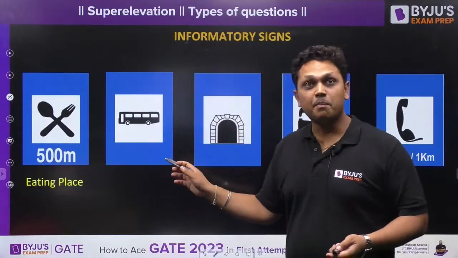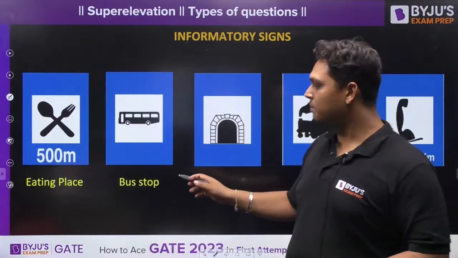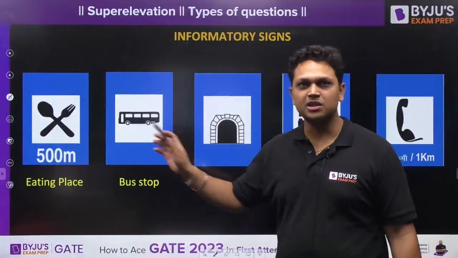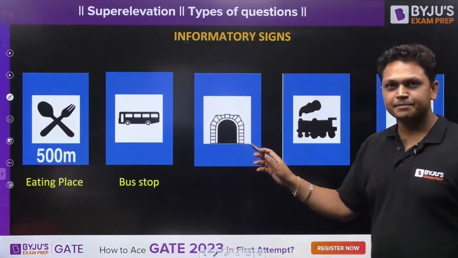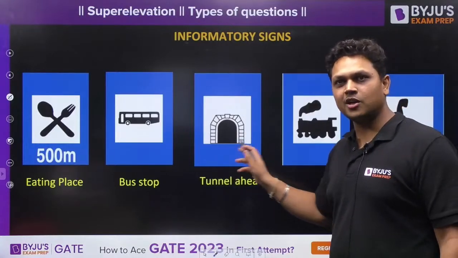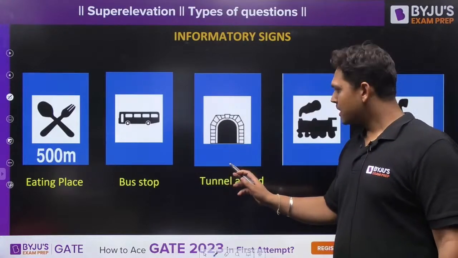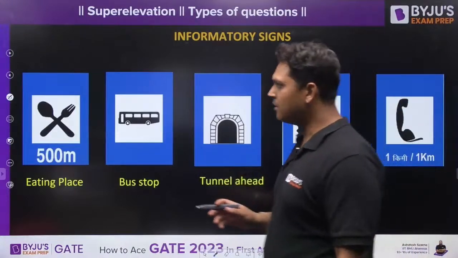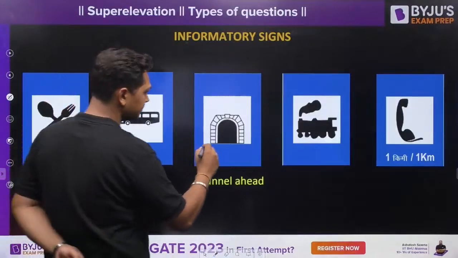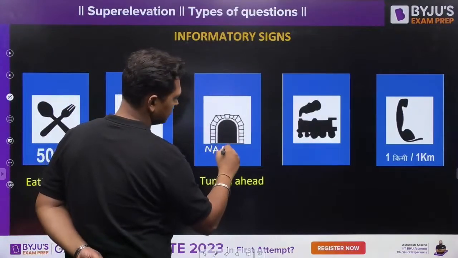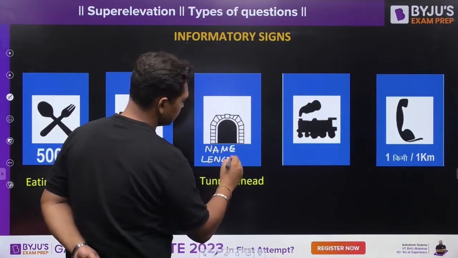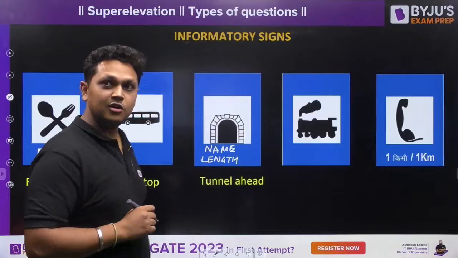This is a bus stand. If you want to get on a bus, you can stand over here. It is a bus stop over here. What is this? Tunnel is coming up ahead. And in some cases, you will find the name of the tunnel and the length of the tunnel also. Name and length of the tunnel you may also find.